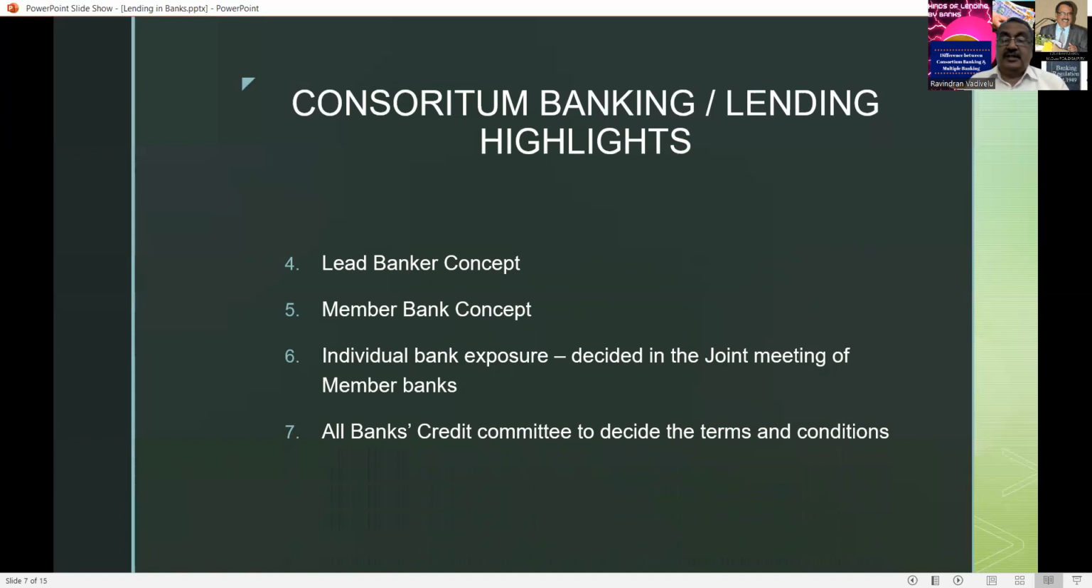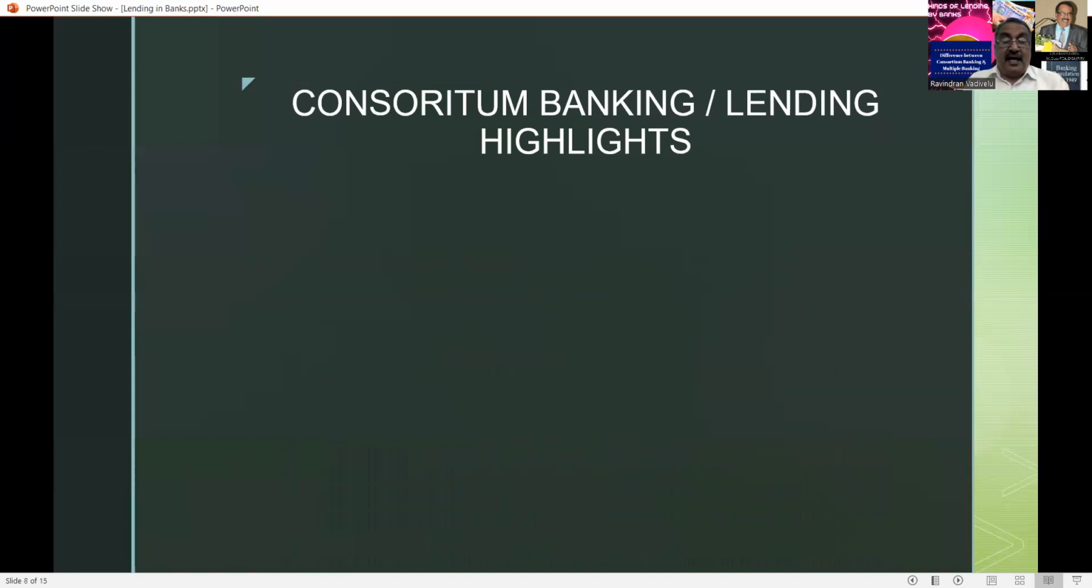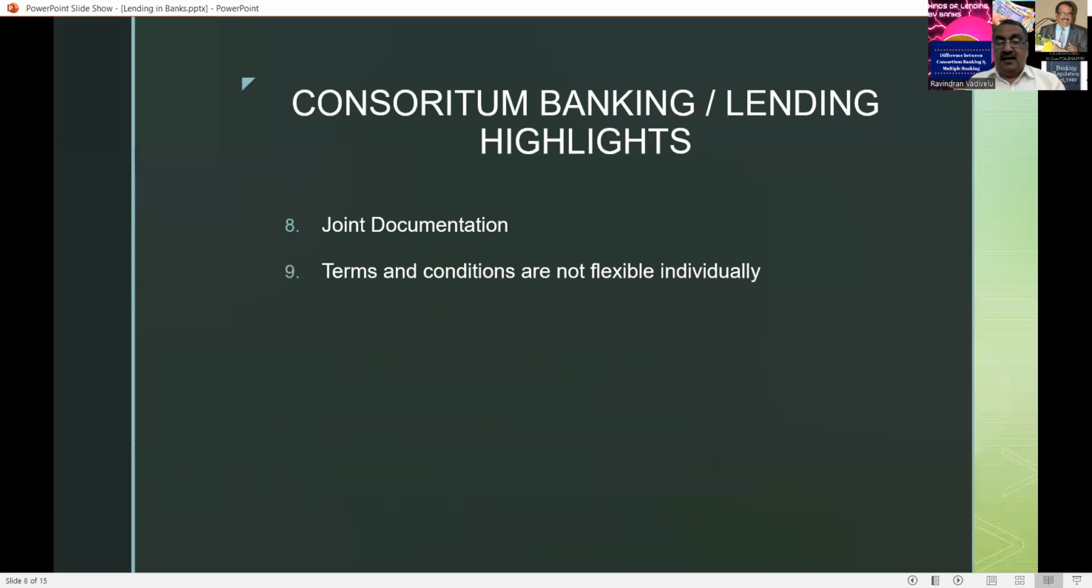When they sanction the loans, they decide the terms and conditions. There must be joint terms and conditions fixed and written by all the banks sitting together. Here also they take joint documentation. Each and every bank takes its individual documentation. Along with that, all the banks put together take the joint documentation from the borrower.